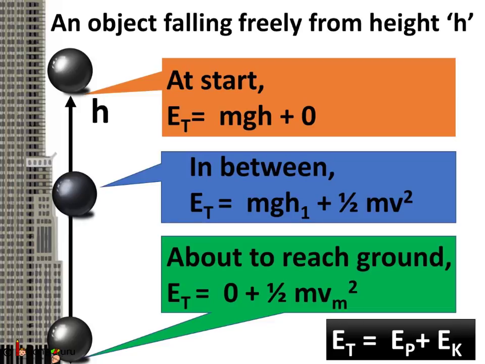Thus we see, during a free fall, there is a continual transformation of gravitational potential energy into kinetic energy. And finally, on nearly reaching the ground, the potential energy becomes 0 as h becomes 0.